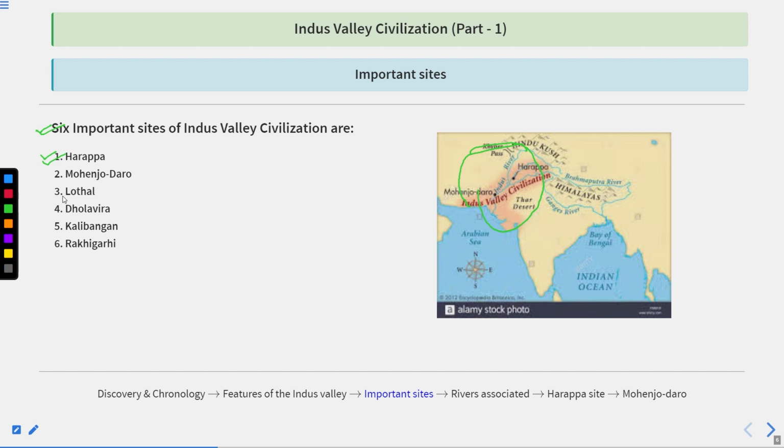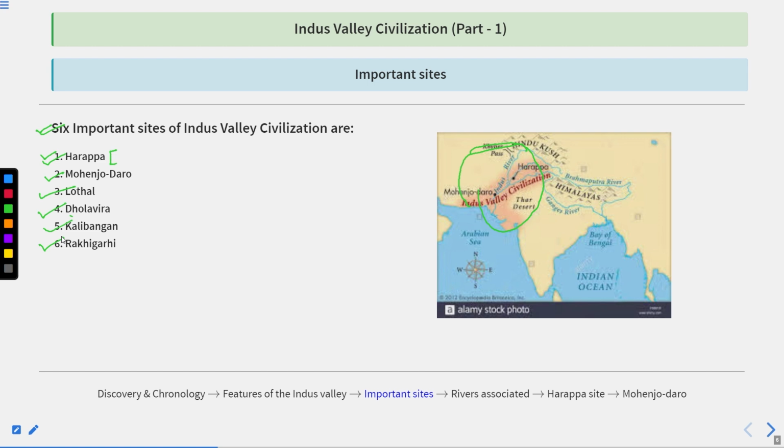Harappa was one of the important sites of the Indus Valley civilization, which is now in present day Pakistan. The second site is Mohenjo-daro, which is also part of Pakistan now. The third is Lothal, in Gujarat. The fourth site is Dholavira, also in Gujarat. The fifth site is Kalibangan, which is in Rajasthan. And the sixth site is Rakhigarhi, which is located in Haryana, India.